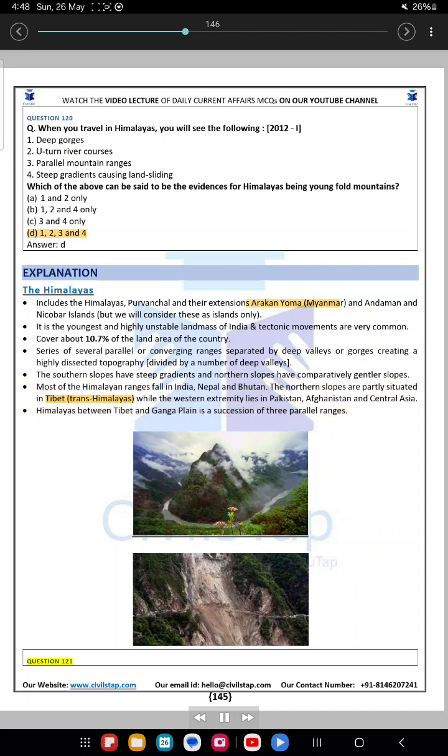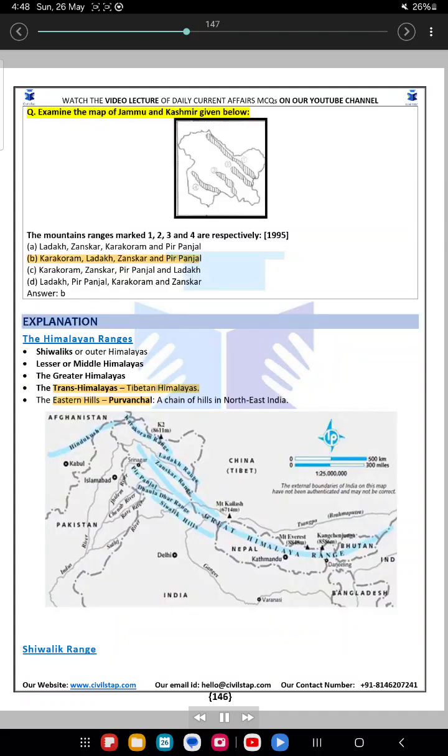Question 121. Examine the map of Jammu and Kashmir given below. The mountain ranges marked 1, 2, 3 and 4 are respectively 1995. A. Ladakh, Zanskar, Karakoram and Pir Panjal. B. Karakoram, Ladakh, Zanskar and Pir Panjal. C. Karakoram, Zanskar, Pir Panjal and Ladakh. D. Ladakh, Pir Panjal, Karakoram and Zanskar. Answer: B.